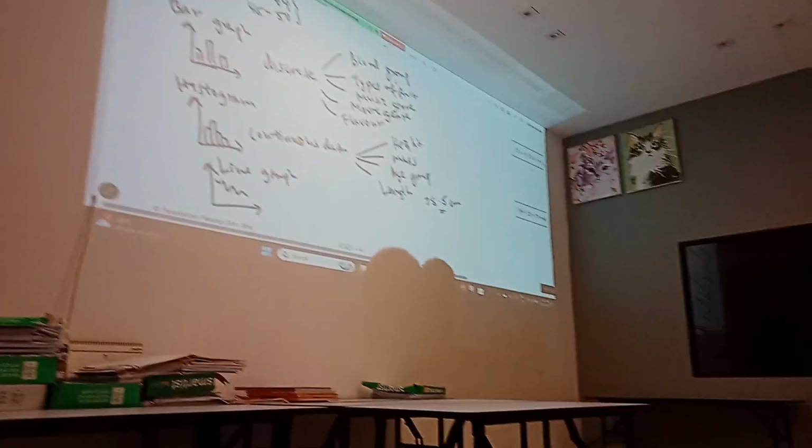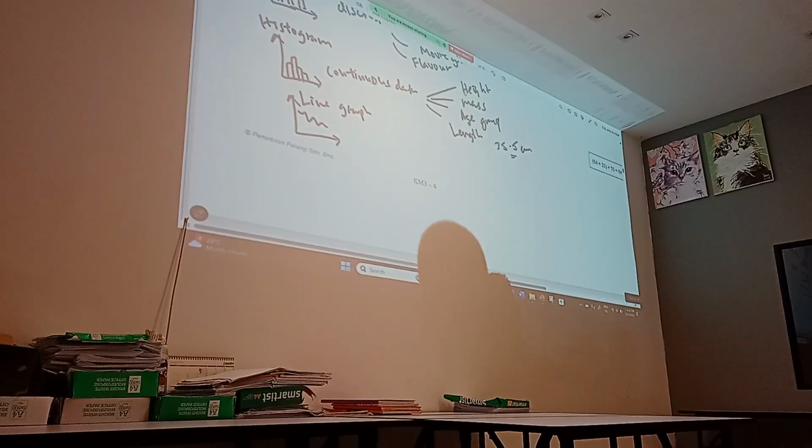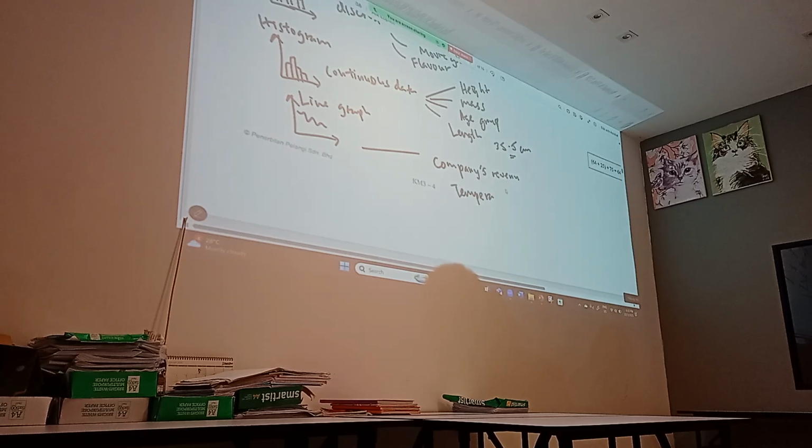Okay, they don't join. Now, line graph, Ong Ting Hao. Tell me when is line graph used? Economic data. Okay, good. So we use this to present a company's revenue. Or we can use it to measure the temperature change in Beijing or KL, right? Temperature change. So it fluctuates over time.